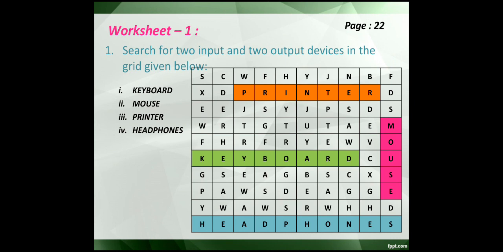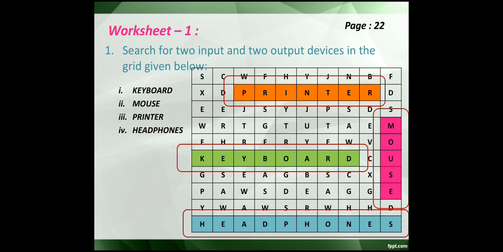Keyboard. Where is the spelling of the keyboard? Over here. Keyboard is an input device. Second, mouse. Mouse is over there. See this? Printer. Printer is an output device and it is given on the second line. Headphones. Headphones spelling is given at the bottom of the grid. Mark or color or use the same color. If you want to color the boxes, you can color them, or if you want to circle the box, you can circle it. It's up to your choice.